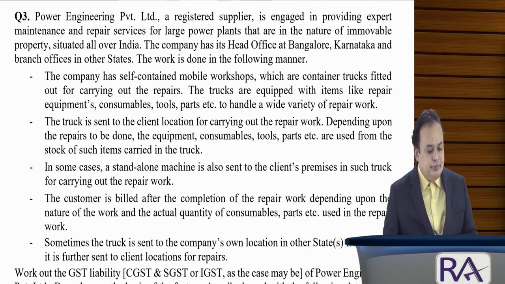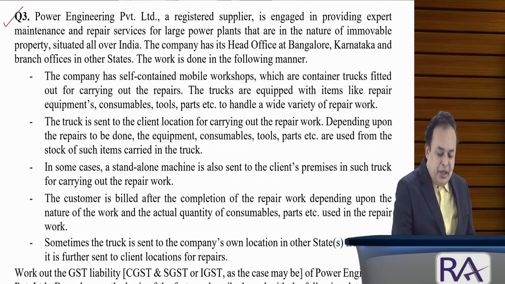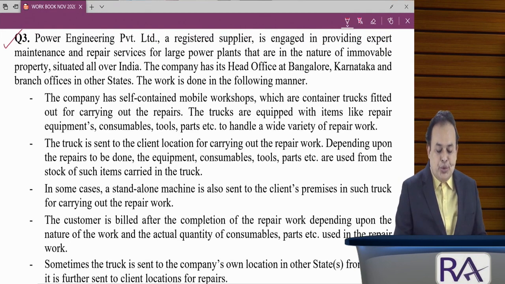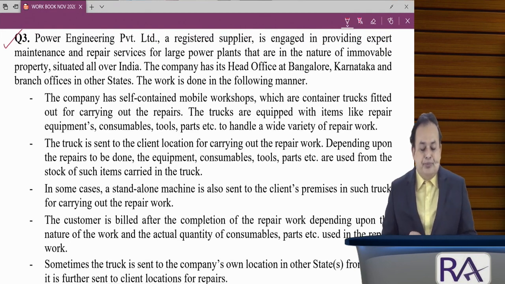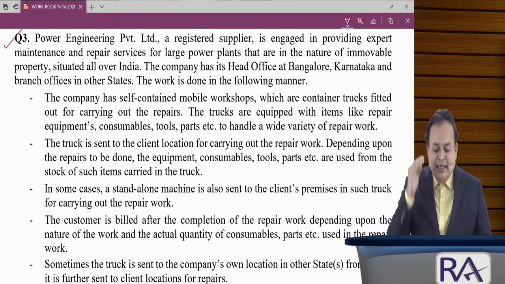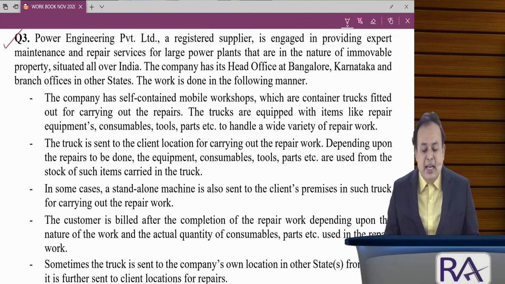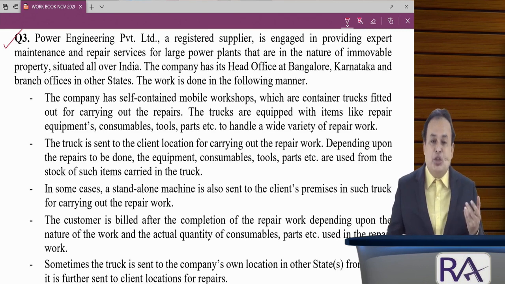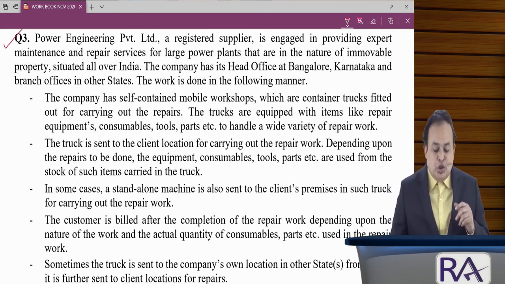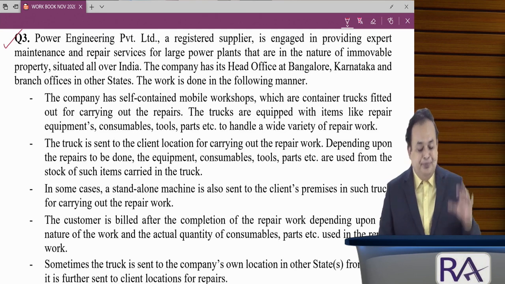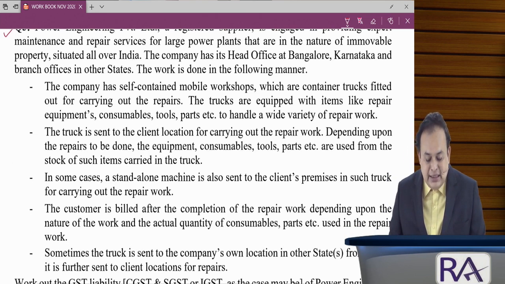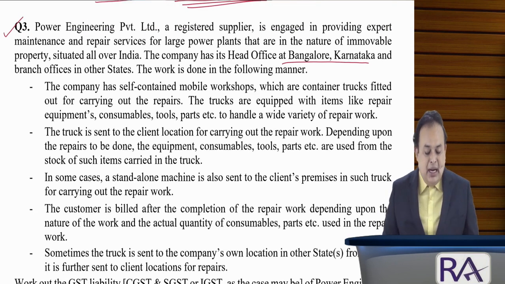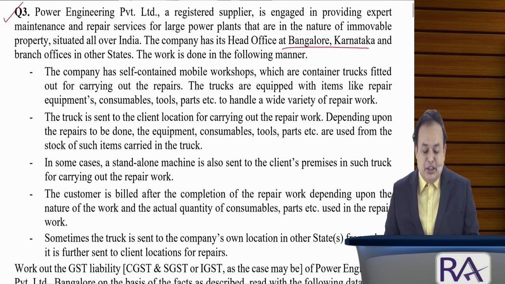Question number 3. Reading as follows. Power Engineering Private Limited, a registered supplier, is engaged in providing expert maintenance and repair services for large power plants that are in the nature of immovable property situated all over India. The company has its head office at Bangalore, Karnataka, and branch offices in other states.